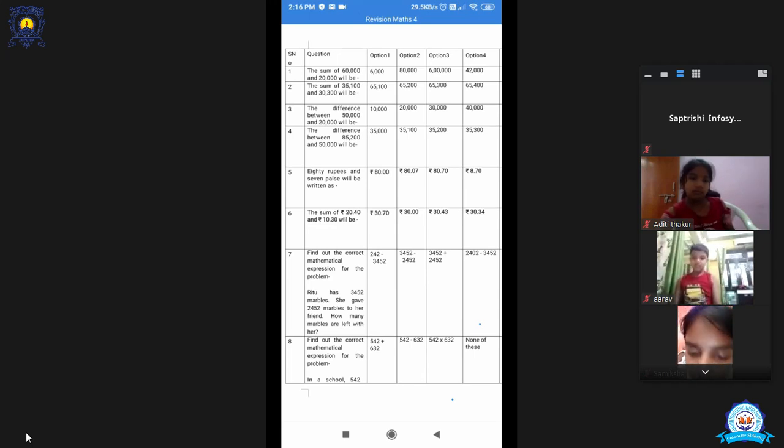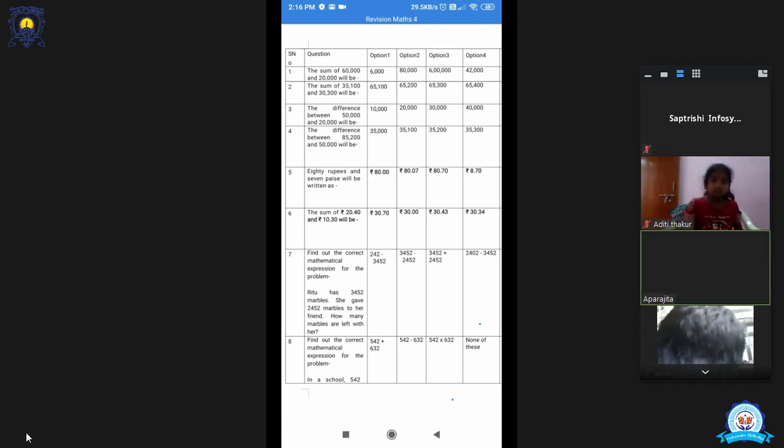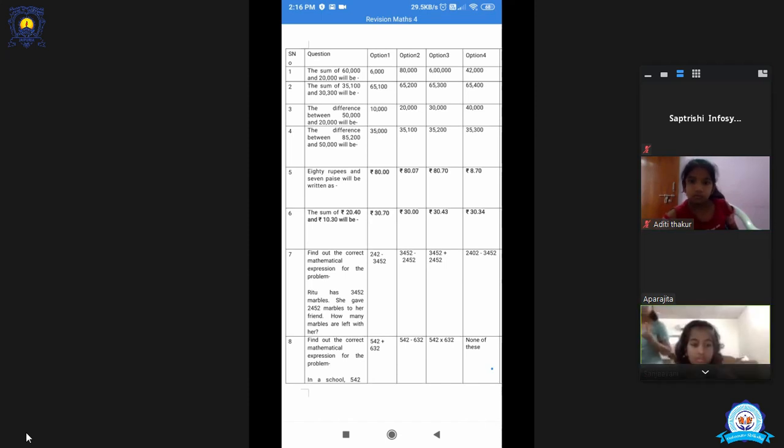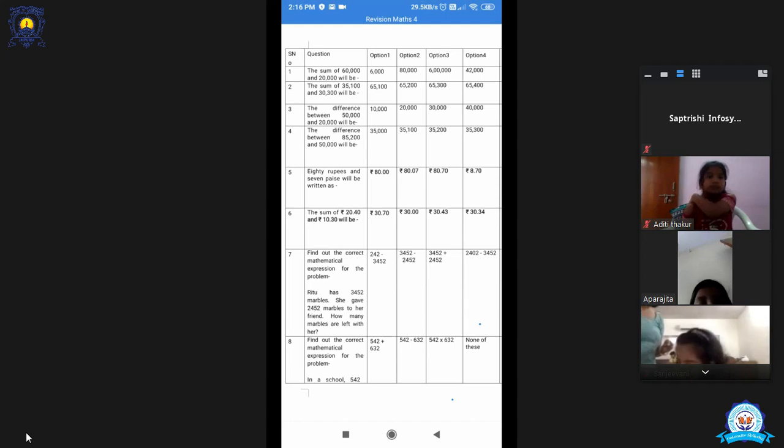Find out the correct mathematical expression for the problem. Ritu has 3,452 marbles. She gave 2,452 to her friend. How many marbles are left with her? Okay. So, what is the total number of marbles, Aprajita? The total number of marbles that Ritu had in the beginning.